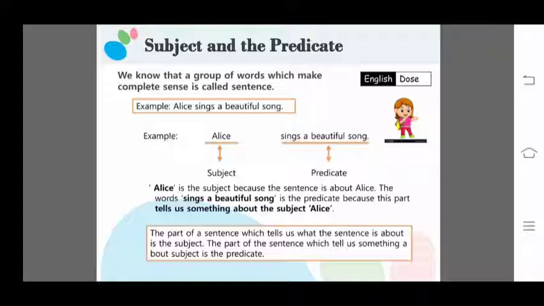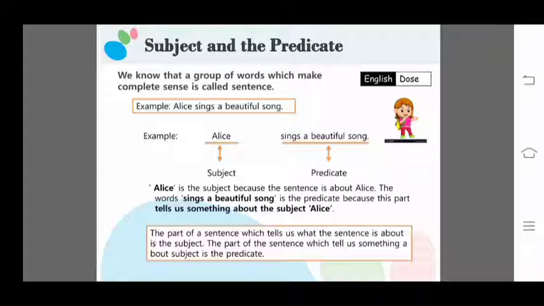So, which part of the sentence gives information about Alice sings a beautiful song? Tell us about Alice. And who is doing the action? Alice. The person or the word which does an action in a sentence is called subject.